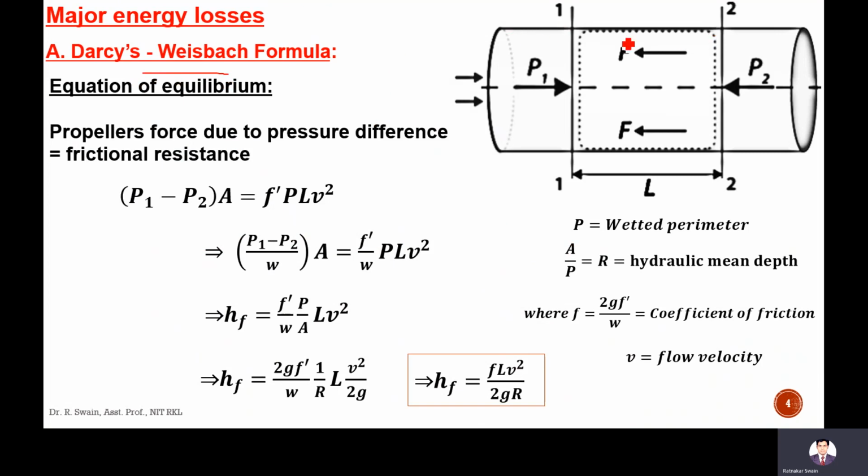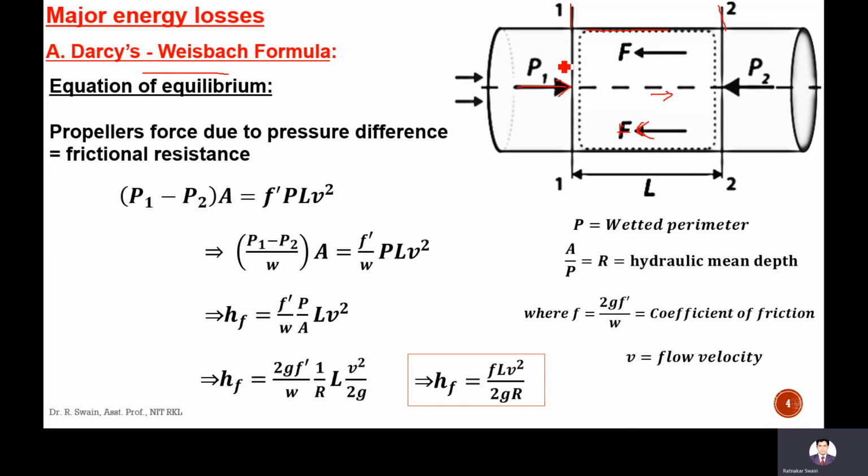Let there be a pipe here, and let's consider two sections, section 1-1 and section 2-2, and the length between the two sections is L. And f is the roughness of the pipe, and due to the roughness there will be a friction force, and that friction force is opposite to the direction of the flow. This is the direction of flow, and the friction force will act in the opposite direction. And at section 1-1 there is a pressure force. The force due to that is equal to the hydrostatic pressure.